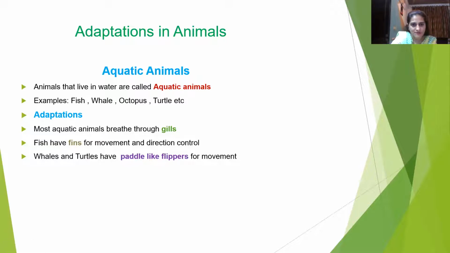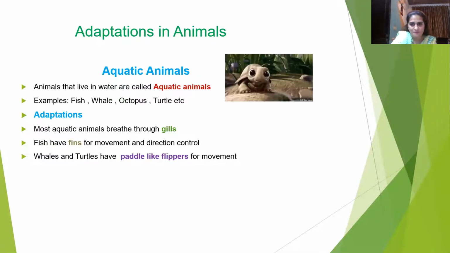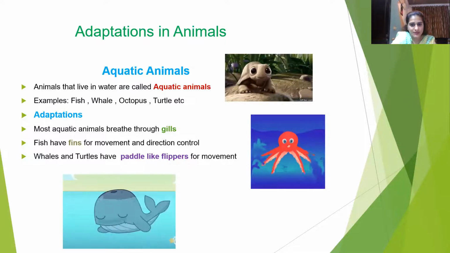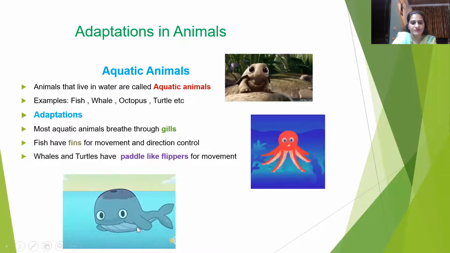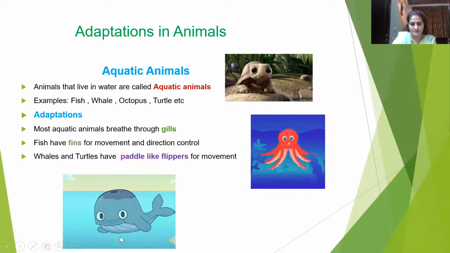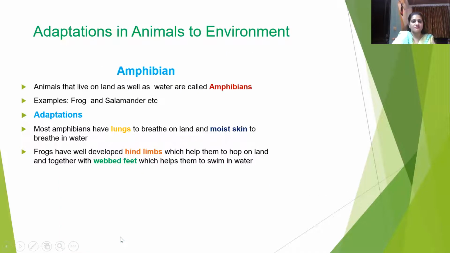A few examples of the aquatic animals are turtle, octopus, and this dolphin. So you can see that they are moving with the help of these flippers. So amphibians. Amphibians are those animals which live on both land and in water. So examples are frog and salamander.